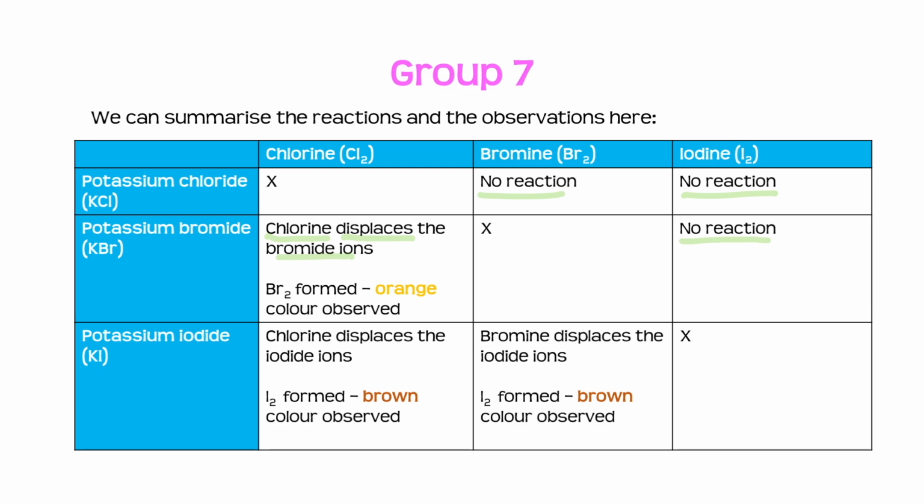Now the exact same thing happens with bromine reacting with potassium iodide. Again, the bromine will displace the less reactive iodide ions and iodine will be formed. And again, we will observe that brown colour of the iodine in solution.